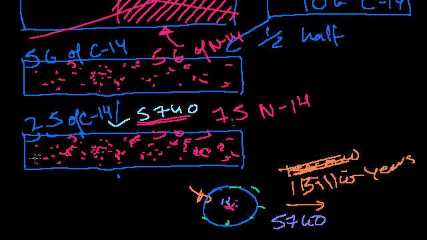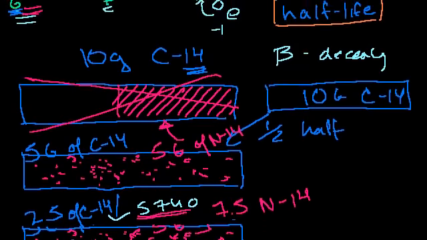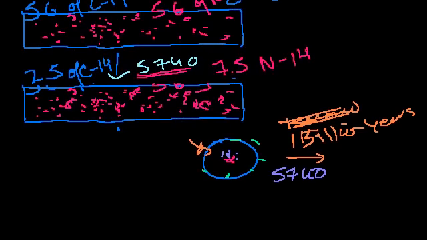Now, if you look at a huge number of atoms, if you start approaching Avogadro's number or anything larger, then all of a sudden you can use the large numbers to say, okay, on average, each of those atoms had a 50% chance, and if I have gazillions of them, half of them will have turned into nitrogen. I don't know which half, but half of them will turn into it.